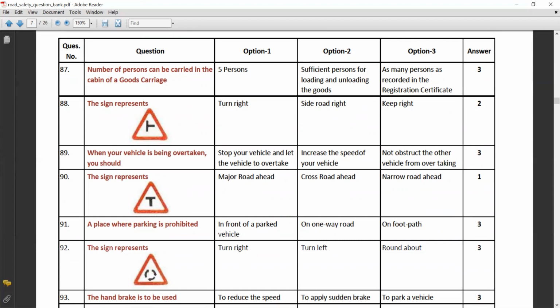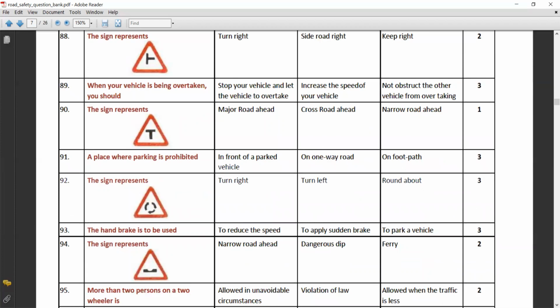When your vehicle is being overtaken, you should not obstruct the other vehicle from overtaking. This sign represents major road ahead. A place where parking is prohibited is on the footpath only. This sign represents roundabout. The handbrake is to be used to park a vehicle only.